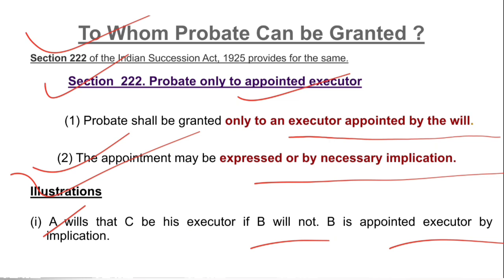So by implication, B is the executor, because he is saying that C be his executor if B will not. So the language itself is suggesting that the first option is B to be the executor.